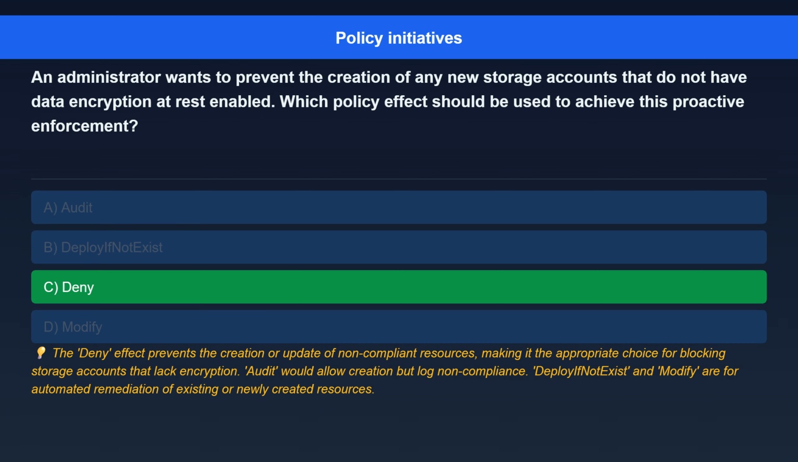The correct answer is deny. Here's the explanation. The deny effect prevents the creation or update of non-compliant resources, making it the appropriate choice for blocking storage accounts that lack encryption. Audit would allow creation but log non-compliance. Deploy if not exist and modify are for automated remediation of existing or newly created resources.